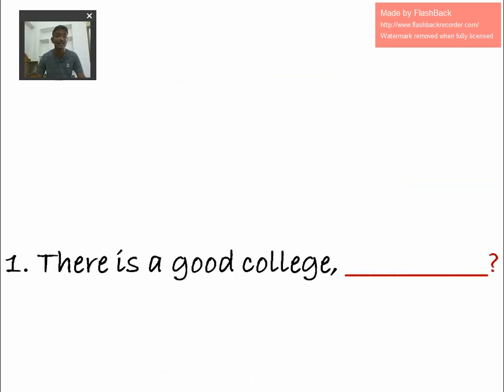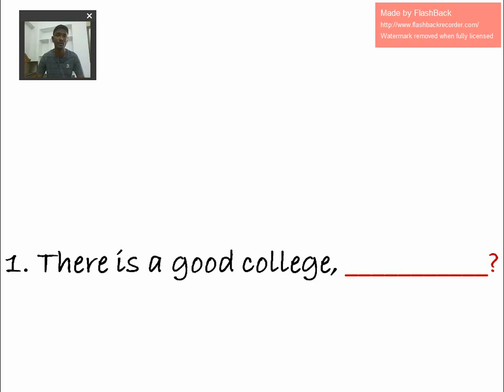Next, there is a good college. Look at here. Again, the problem is with the subject. Actually, the original subject is college, but the sentence started with there. So what we have to use is a pronoun.